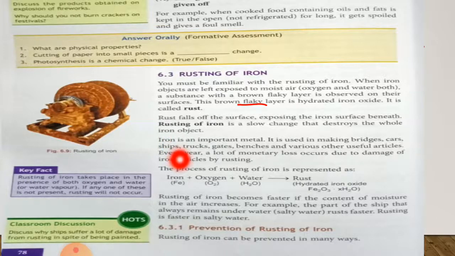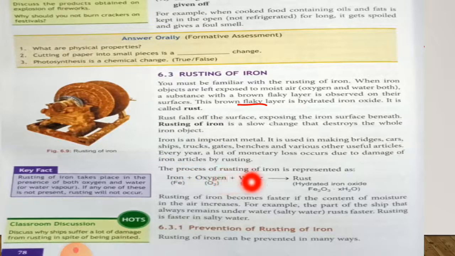The process of rusting of iron is represented as iron, oxygen, water form rust. So in this reaction you can see rust is formed when iron reacts with oxygen and water.